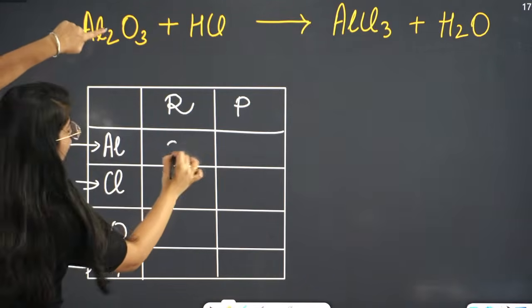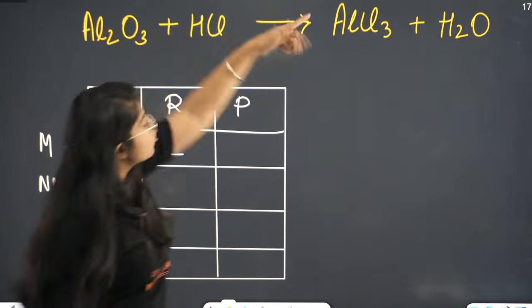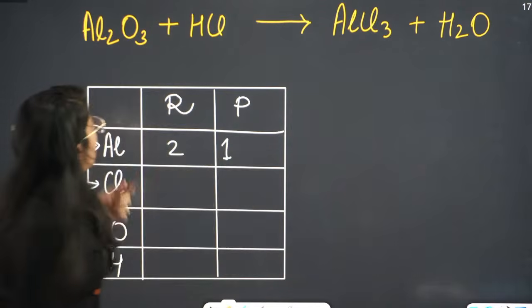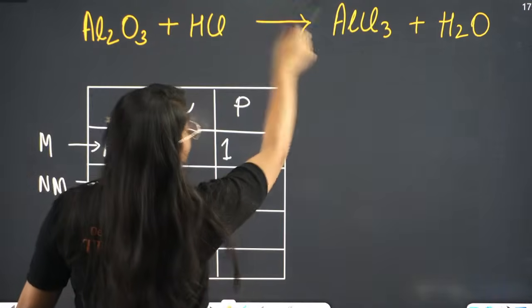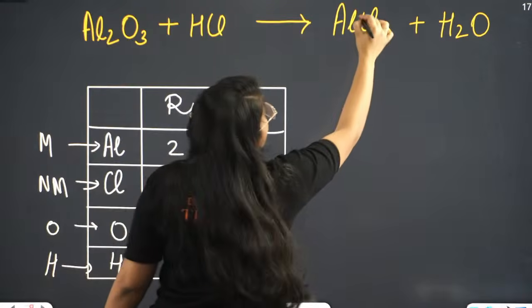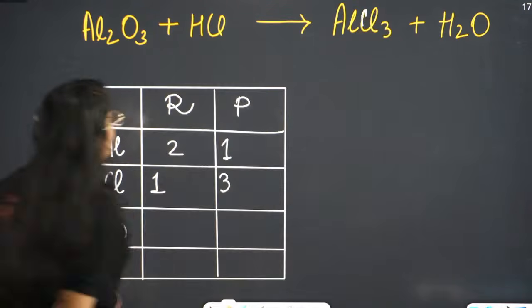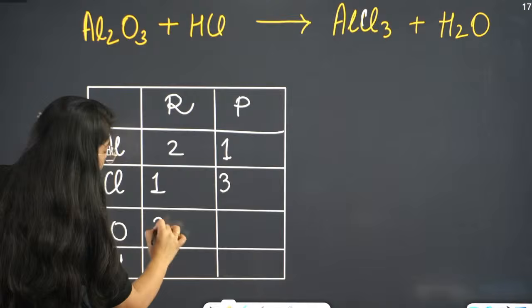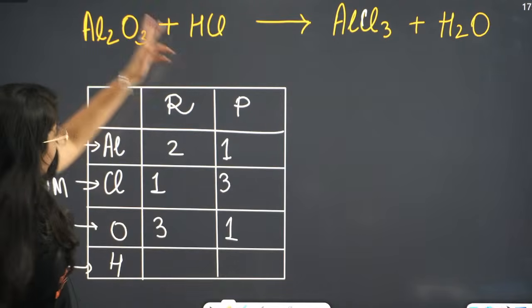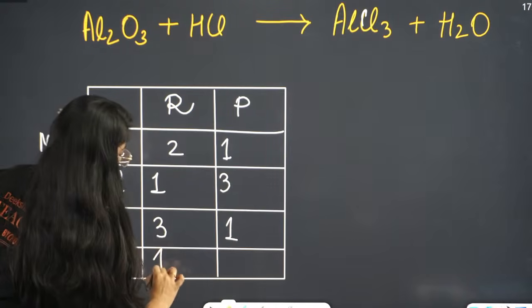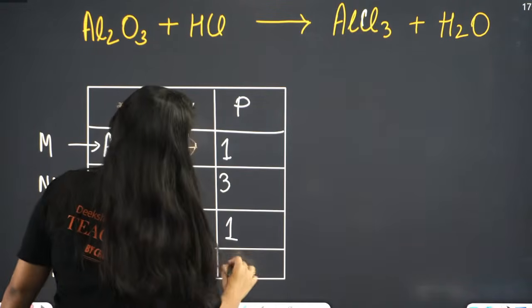Aluminium is 2 on the reactant side, but only 1 on the product side. Chlorine is 1 on the reactant side, but 3 on the product side. This is AlCl3. Oxygen is 3 on the reactant side, only 1 on the product side. Hydrogen is 1 on the reactant side and 2 on the product side.